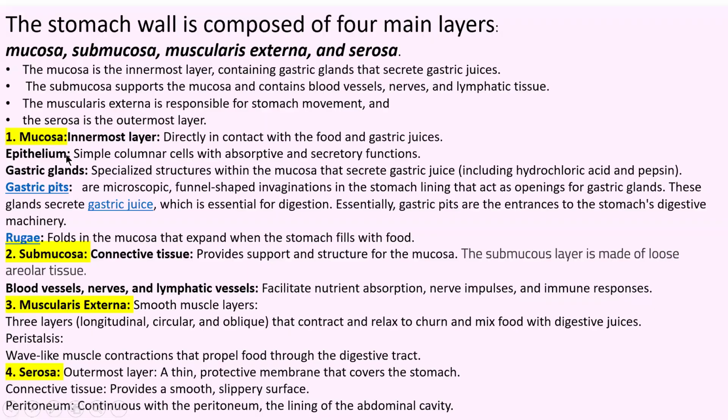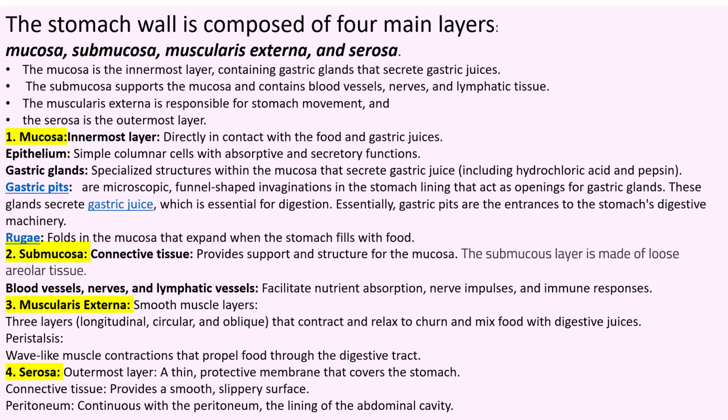So of the stomach layers, the mucosa is the innermost layer, which contains gastric glands which secrete gastric juices. A very important point. The mucosa has simple columnar cells with absorptive and secretory function. In the mucosa layer there are gastric glands which secrete gastric juices: the enzyme is pepsin and the acid is hydrochloric acid. What is gastric juice? A combination of hydrochloric acid and pepsin enzyme.